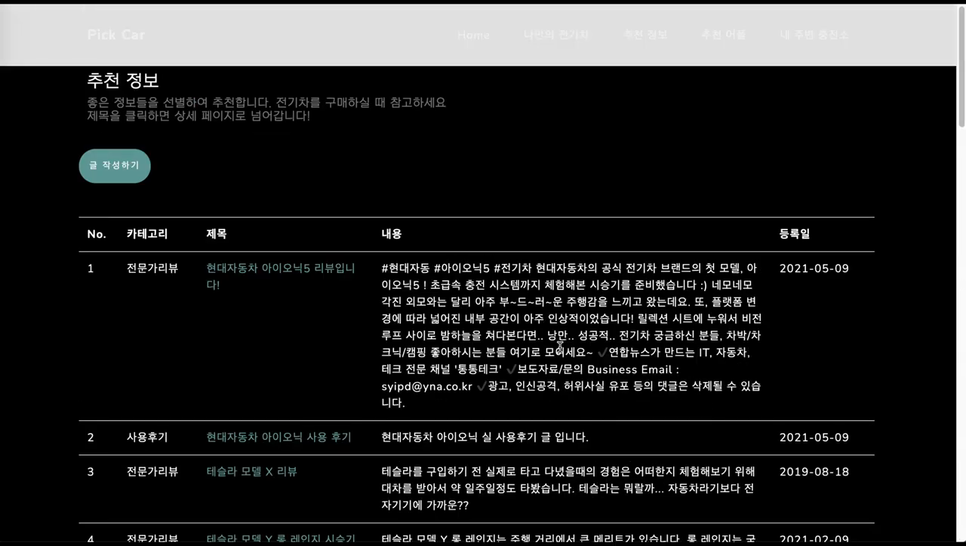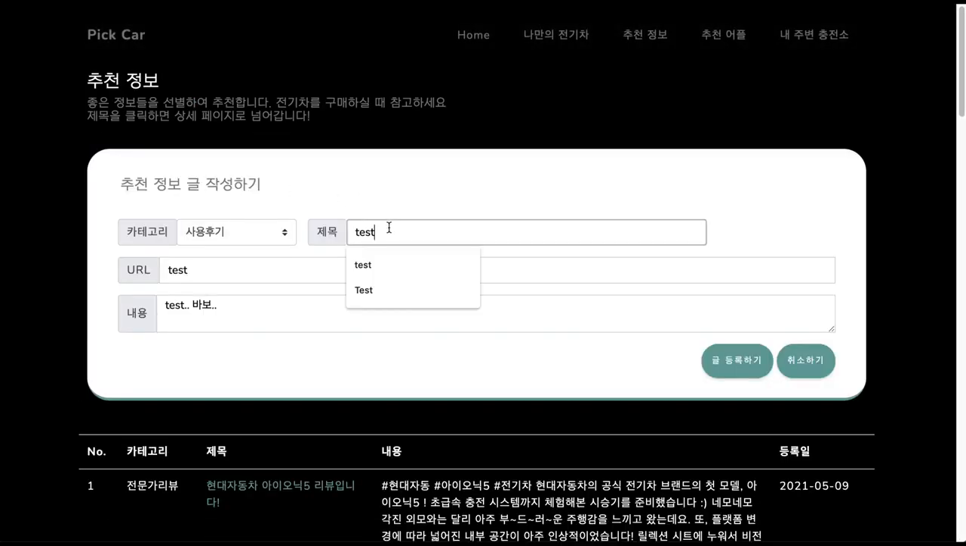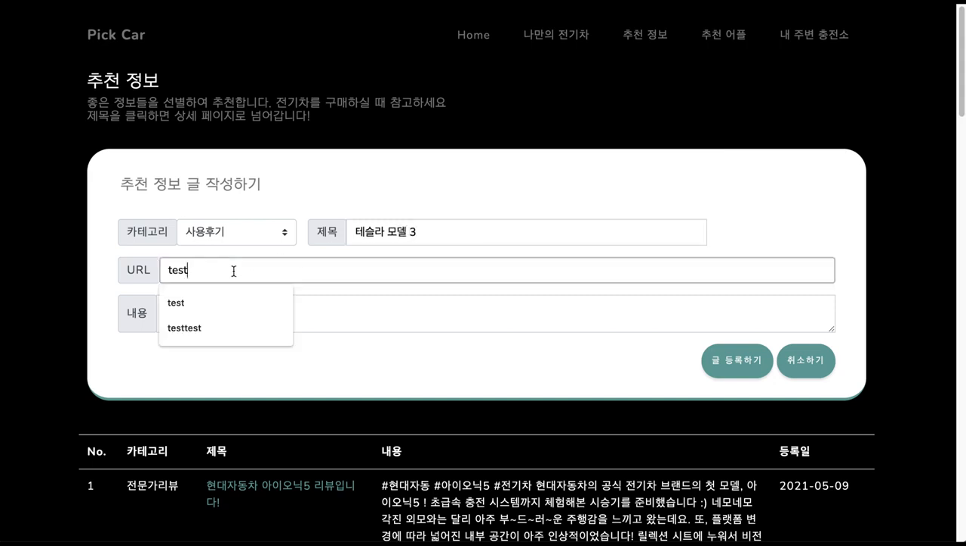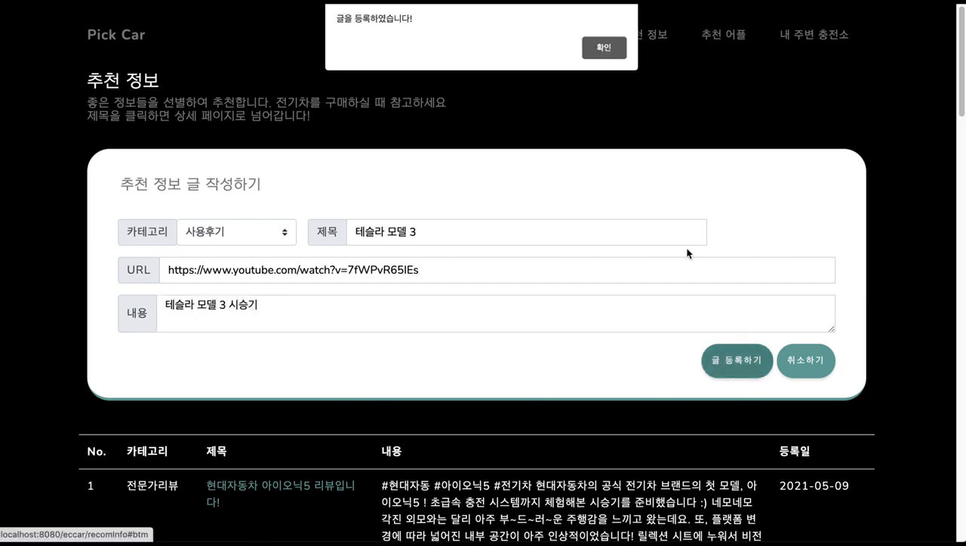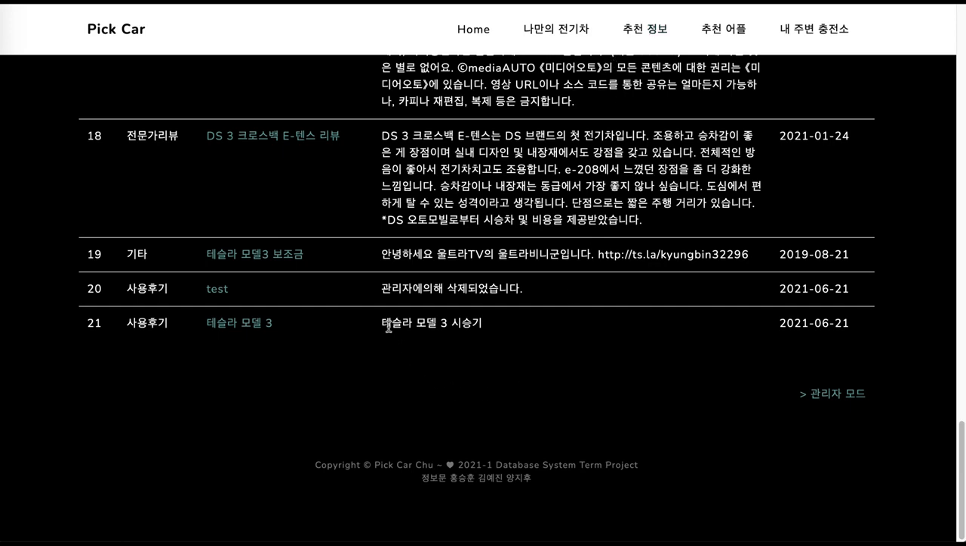Let's enter a proper review again. So choose category, enter the title, URL, and the contents. So you can see the review properly uploaded here. We used insert query and trigger for writing reviews.